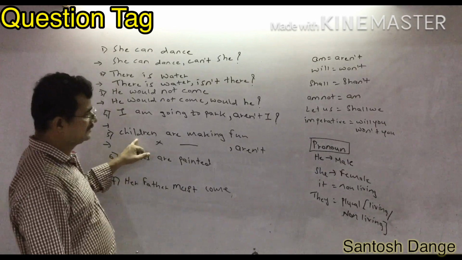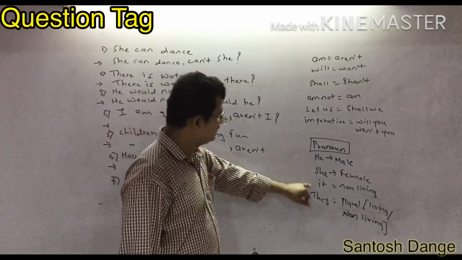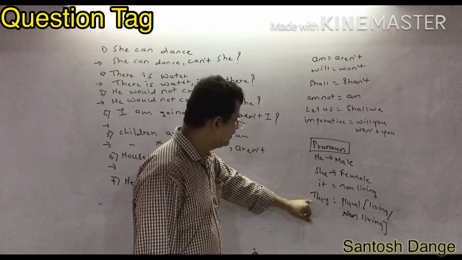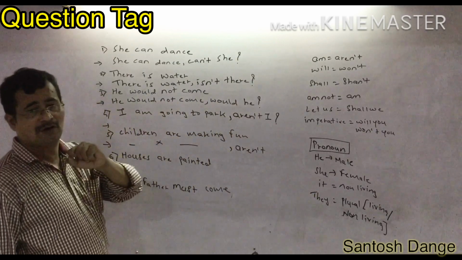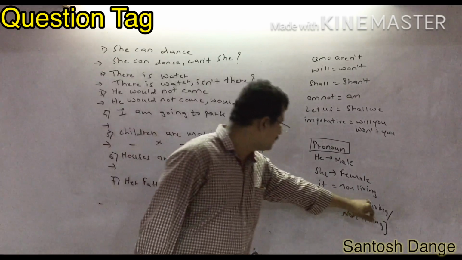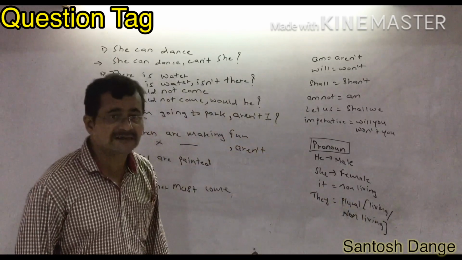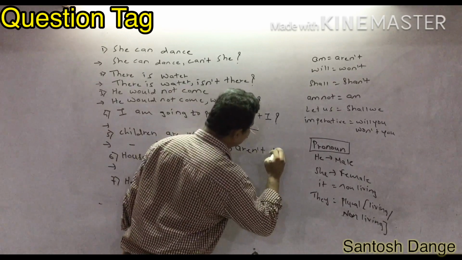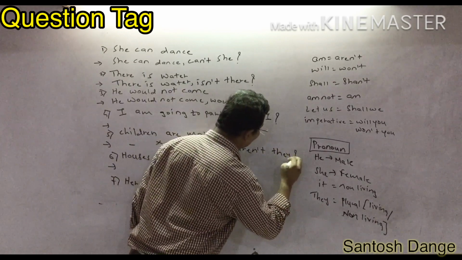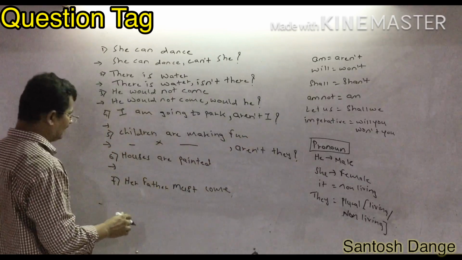Here children is given. So is it male, female? It's okay, will you not name? No. They. Why am I going to write here they? Because children means what? Plural form, either plural living or non-living. You have to write there they. So here I can write aren't, and you have to write there they. Question mark.